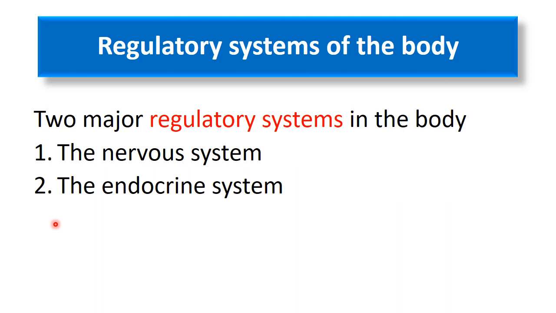Okay, there are two major regulatory systems of the body which regulate different body functions. Means the body functions are regulated by two main regulatory systems. One is the nervous system and the other is the endocrine system. Both of these are considered as the regulatory system of the body because they are regulating functions in the body.